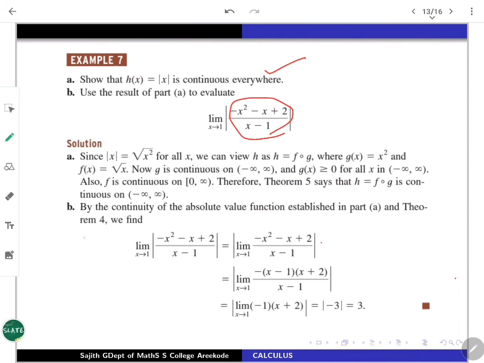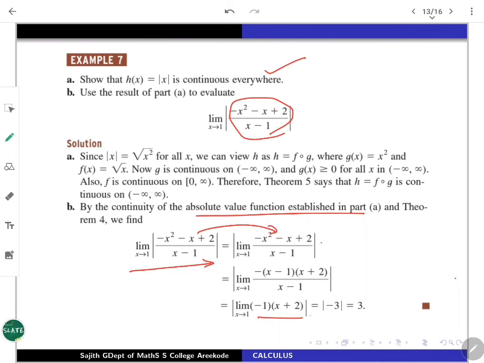See, this is the way it goes. Absolute value function is continuous. So the limit of this fellow you start with. The first step, limit of taking the absolute value of the limit, that interchange will occur. The next step, what happens? Just factorize the numerator and see that x minus 1 goes off as x is not equal to 1.